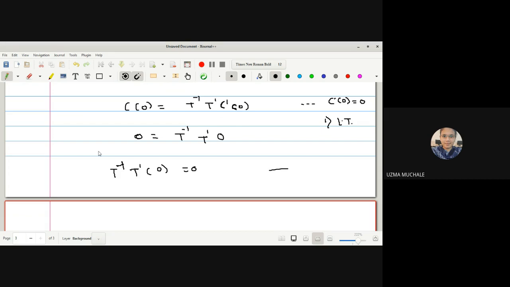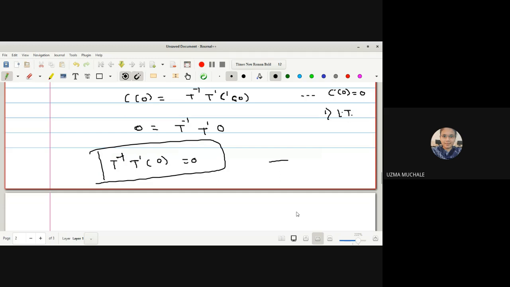If you don't remember, you can go back to the lectures where we proved many theorems about translation: T of P is equal to P plus A, where A is a fixed vector, so every translation moves every point in a fixed direction by that constant A. So this is not possible in a translation unless it is an identity translation. So I can say that T inverse T dash is equal to identity.